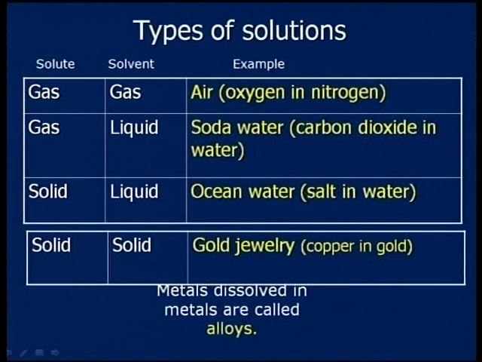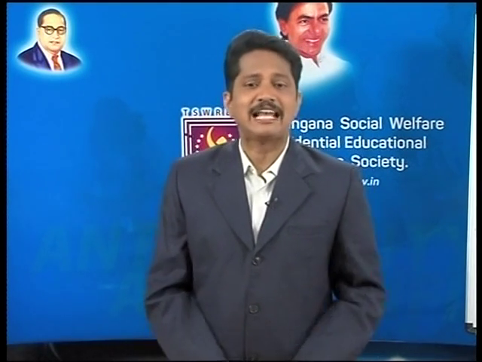Now take a solid as the solute and a liquid as the solvent, like ocean water. Simply, salt in solid form is mixed in water, and salt water is formed, correct? Okay. Now, just now I mentioned gold jewelry: copper in gold, solid in solid, so gold jewelry is formed. Metals dissolved in metals are simply called alloys.